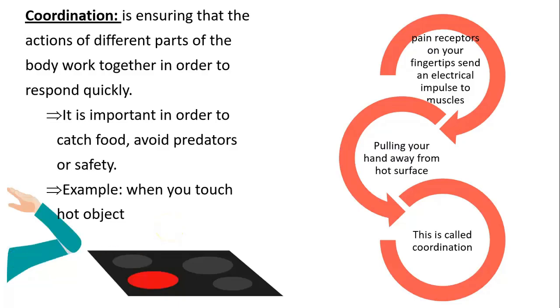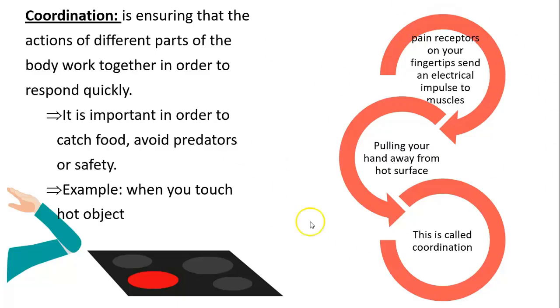Coordination is very important, not just inside of our bodies, but also in order to keep us safe. For example, animals living in the wild need to coordinate their muscles with their sense of sight, their sense of smell, and their sense of hearing, in order to be able to catch food and also to avoid predators for their safety.